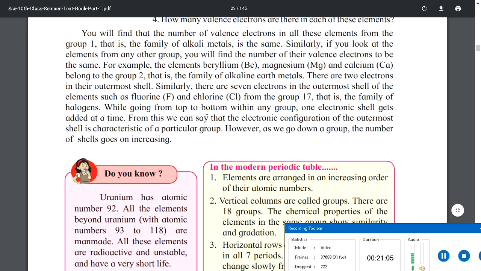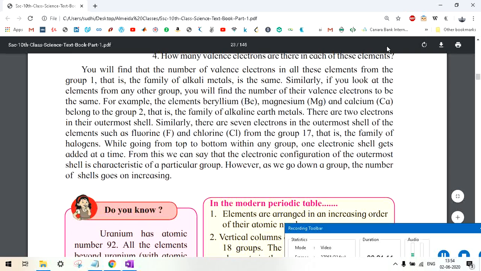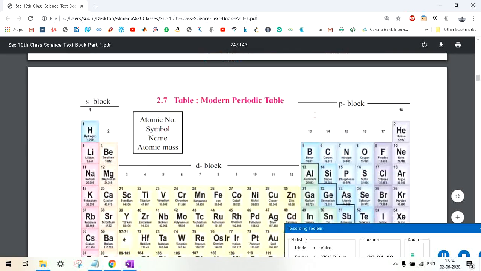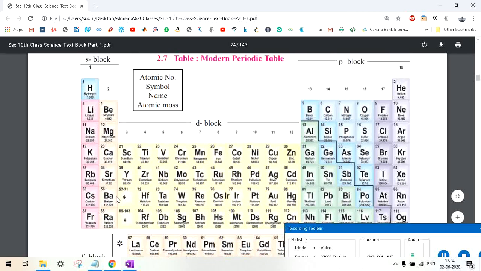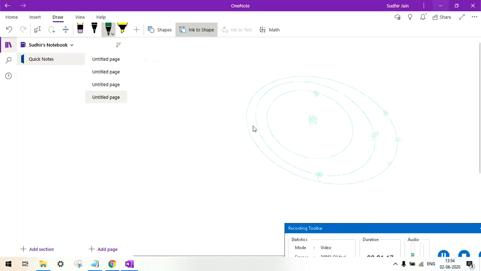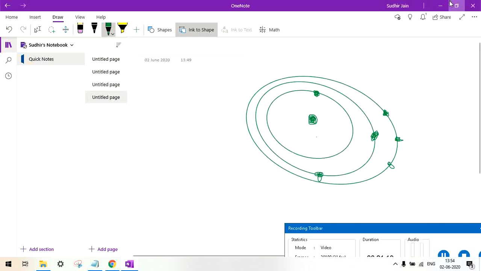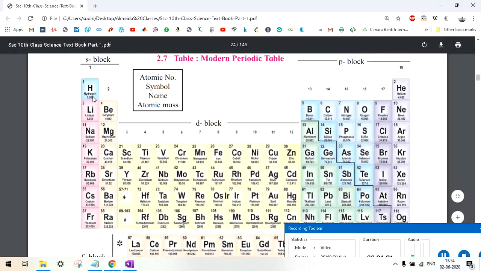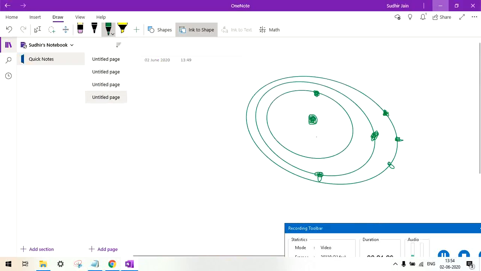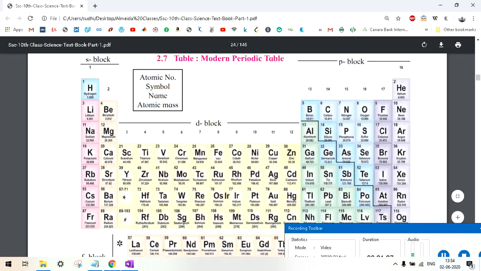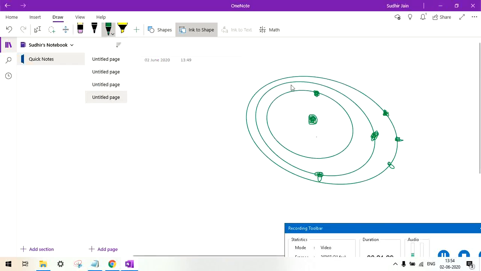While going from top to bottom within any group, one electronic shell gets added at a time. Now what does the author want to say? If you go from top to bottom in the modern periodic table, if you're talking about hydrogen, you might have one orbit. And if you come one down, lithium will have 2 orbits, that is 2 shells. Then if you come down, sodium will have 3 shells.